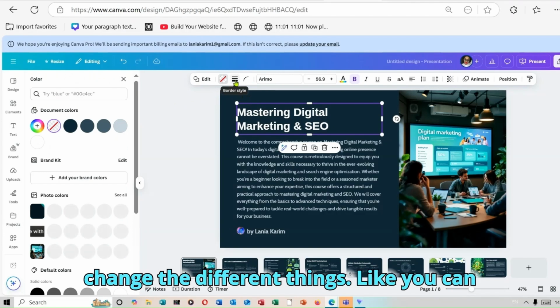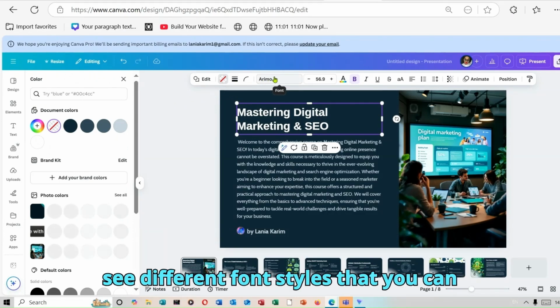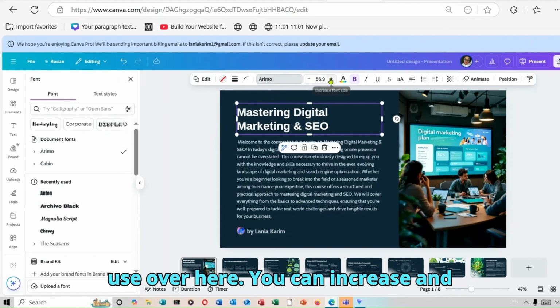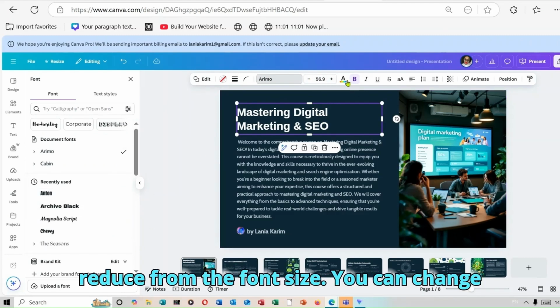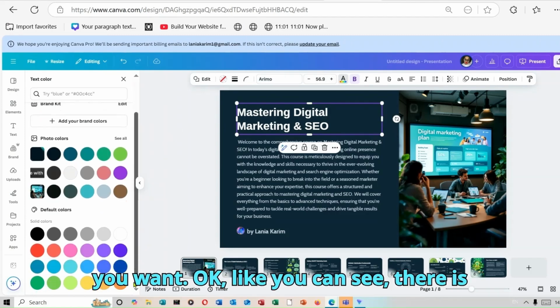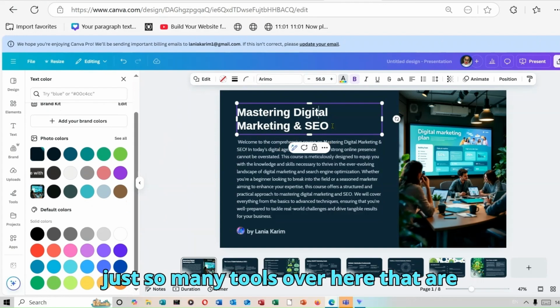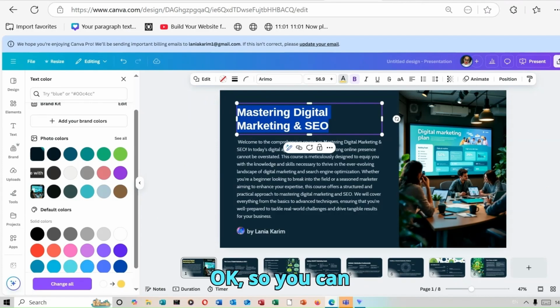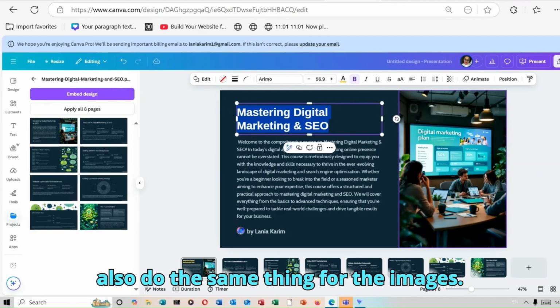You can change the different things, like you can see different font styles that you can use over here. You can increase and reduce the font size. You can change the font color to any specific color that you want. Okay, like you can see, there are just so many tools over here that are going to help you edit your content. Okay, so you can also do the same thing for the images.